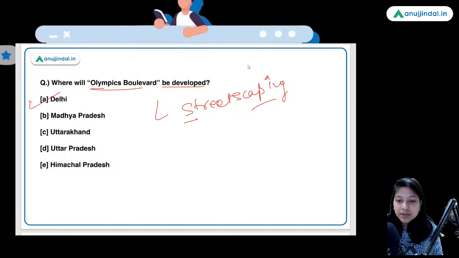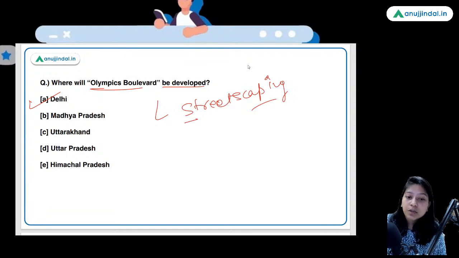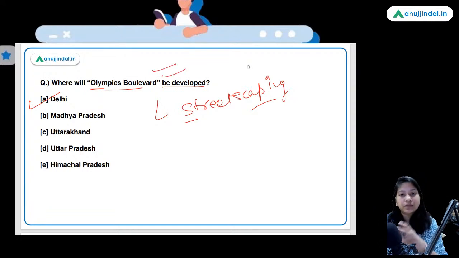So, under the streetscaping project of the Delhi government, that is the project launched for beautification of the city by reshaping the streets of the city. Under this Olympics Boulevard initiative, a road has been selected of 1 kilometer where Olympic winners like Neeraj Chopra and other people's statues will be installed. Do remember that the Tokyo Olympics and Paralympics athletes will be on this road, and that it is a part of the streetscaping project of the Delhi government.